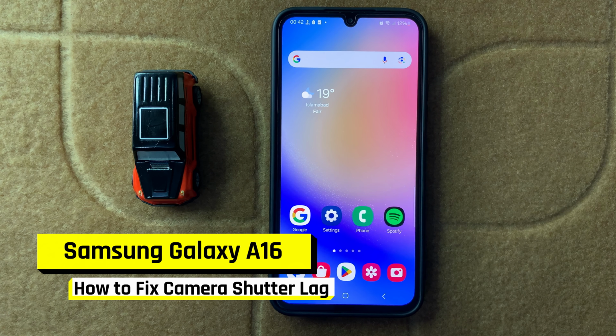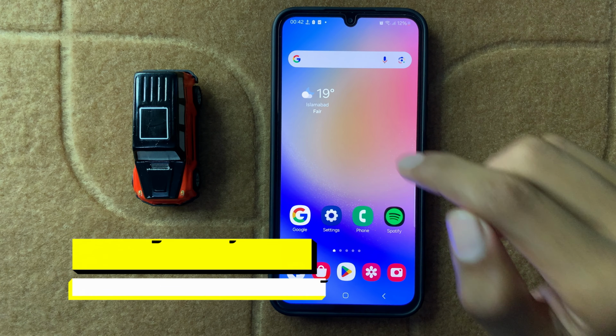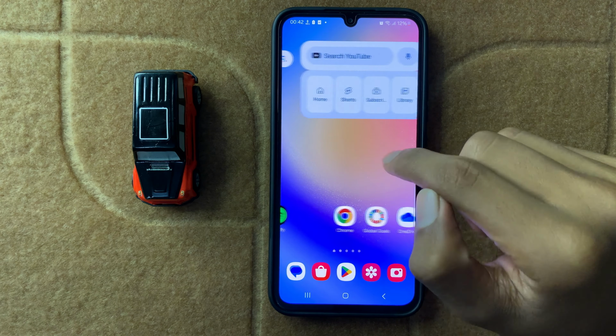How to fix camera shutter lag in Samsung A16. So let's start the video.